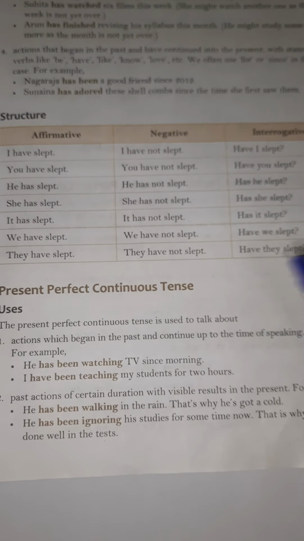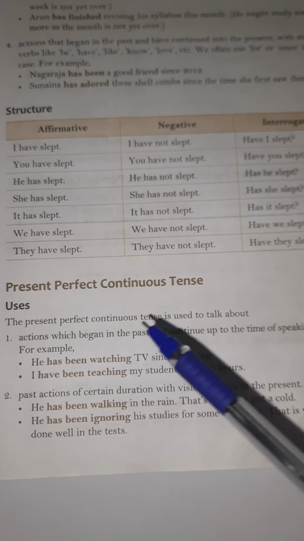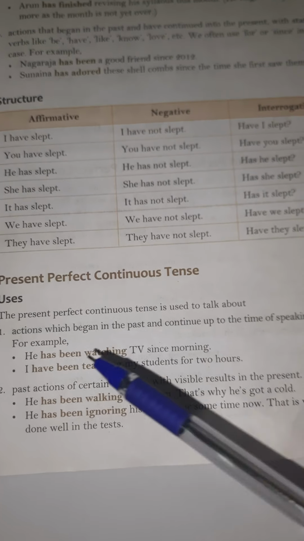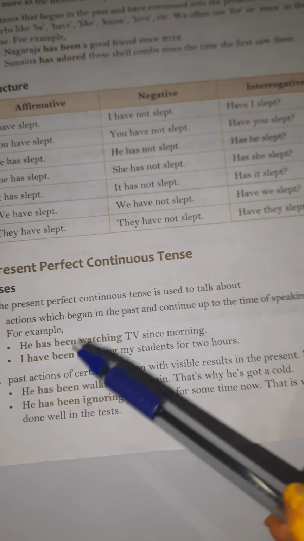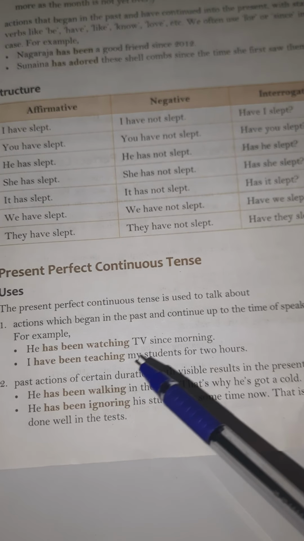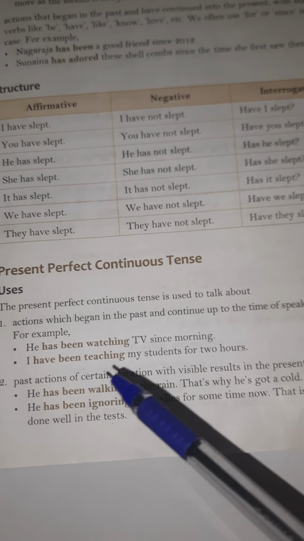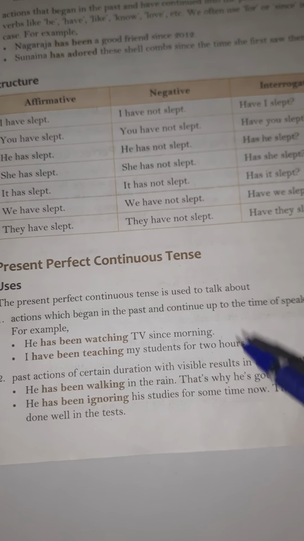Present perfect continuous tense uses. The present perfect continuous tense is used to talk about an action which began in the past and continues up to the time of speaking. For example, he has been watching TV since morning. I have been teaching my students for 2 hours.